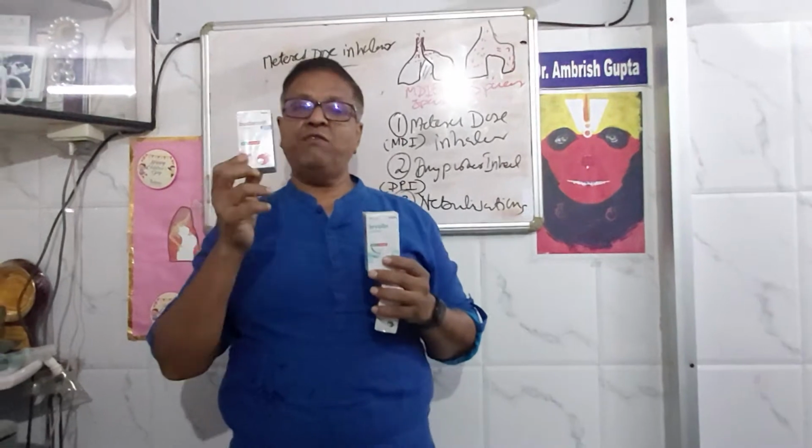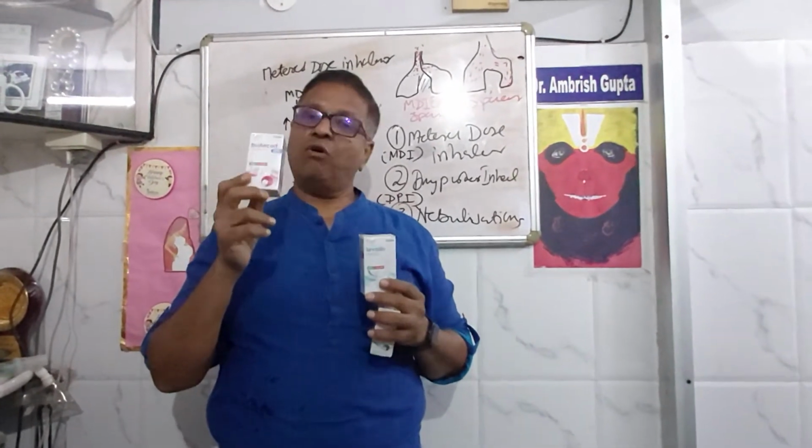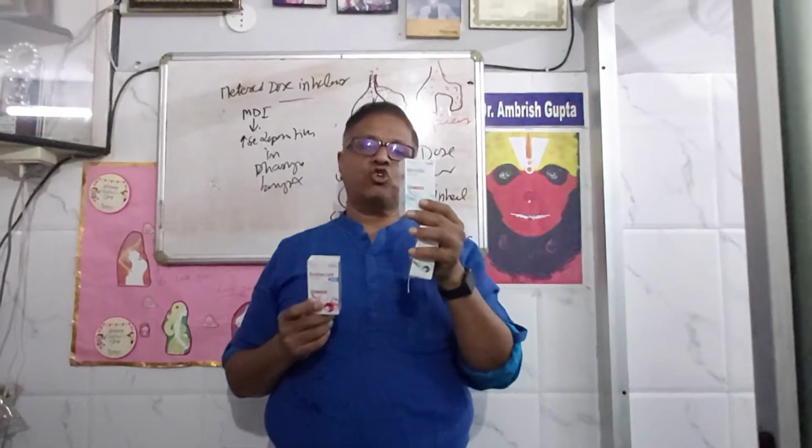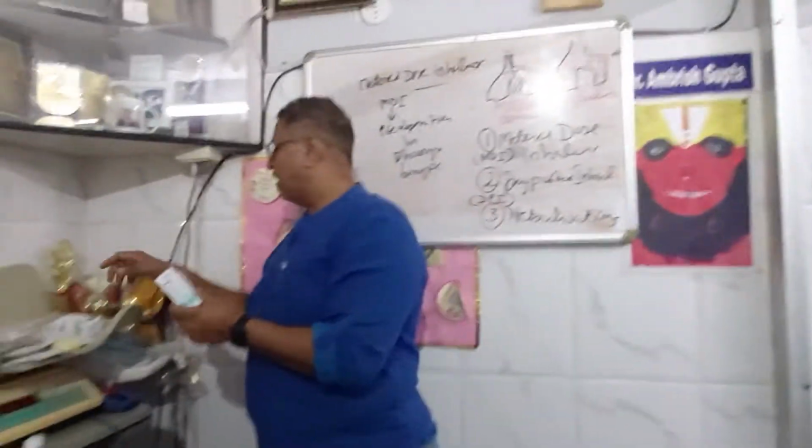Preventer drugs will always come in red shades. So for the patients who are illiterate, you can tell them: don't stop. Red means don't stop, right? And green means whenever there is a problem, you have breathlessness, you have cough, you have congestion, you can use this and you can stop when you are relieved. So this is a preventer drug, this is a reliever drug, and again this is ipratropium bromide and levosalbutamol.